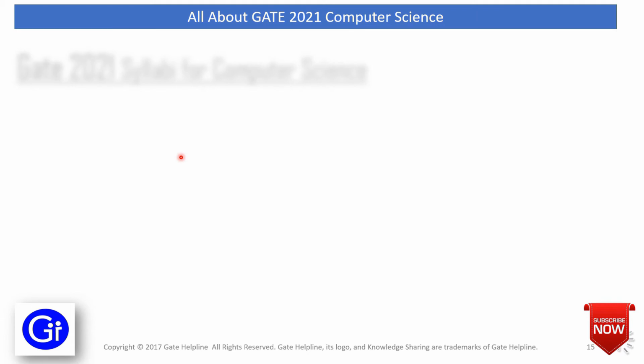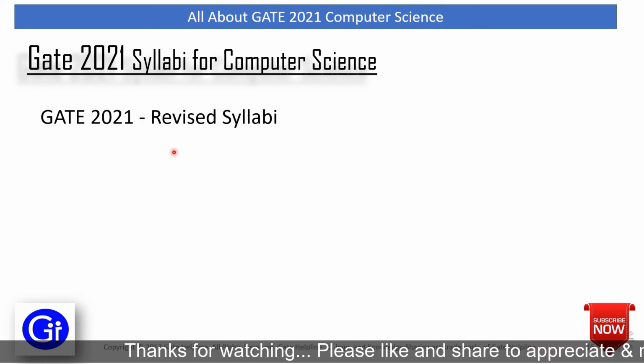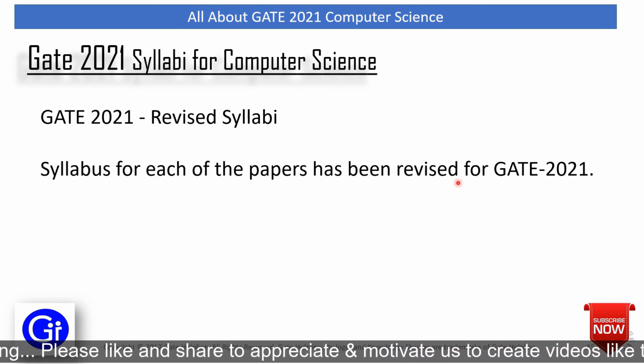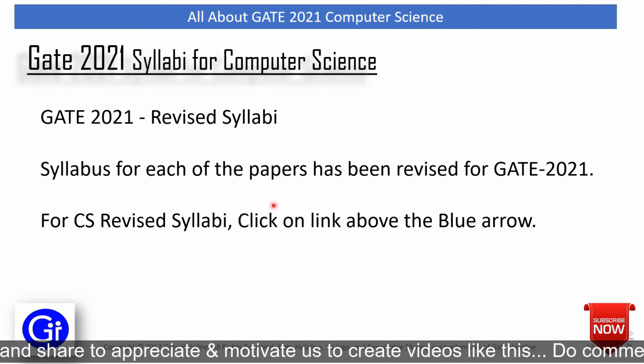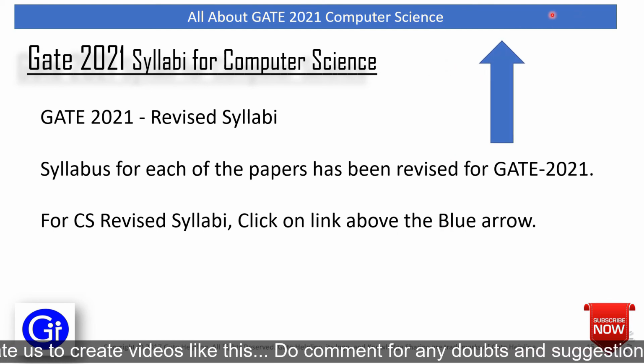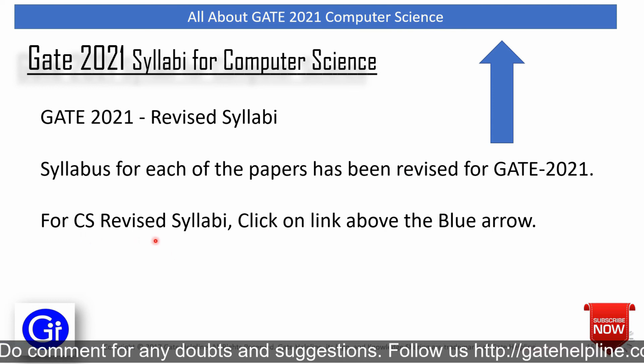As now we have a plan and our focus is also clear on the amount of marks we need to achieve, in this section we'll talk about GATE 2021 syllabus for computer science. Syllabus is a key to success. If you don't know the syllabus, you will end up wasting your time on wrong things or wrong topics. So friends, GATE 2021 has revised the syllabus this year. Syllabus for each of the papers has been revised for GATE 2021, and for the CS revised syllabus, click on the link above the blue arrow. We had provided the link here. You can go and watch a separate video which is based on the revised syllabus for computer science.